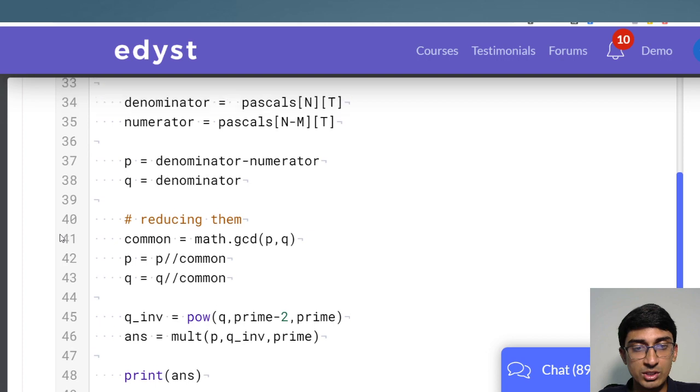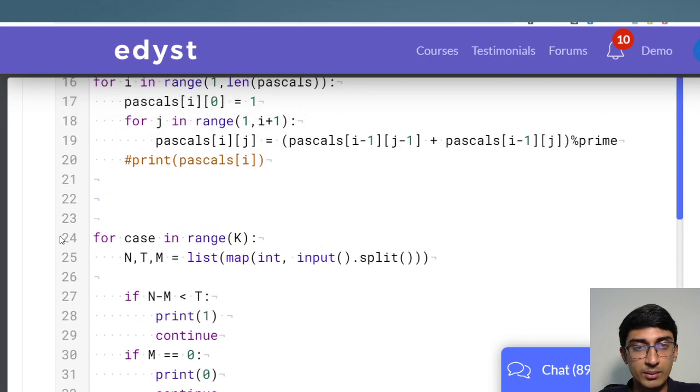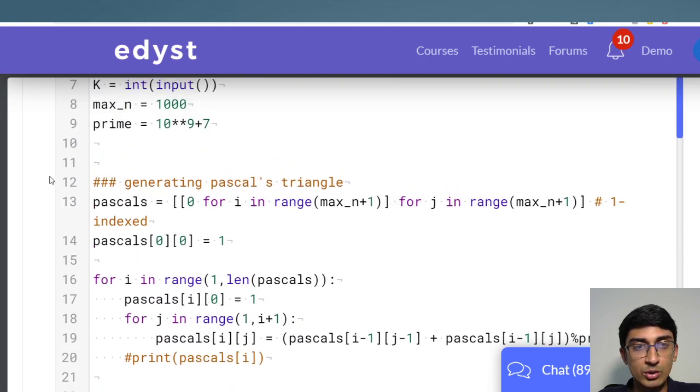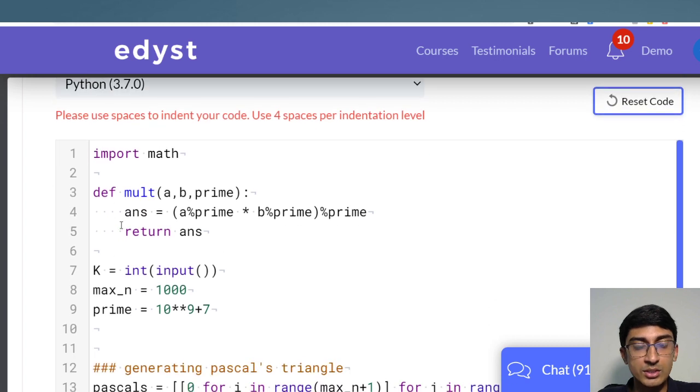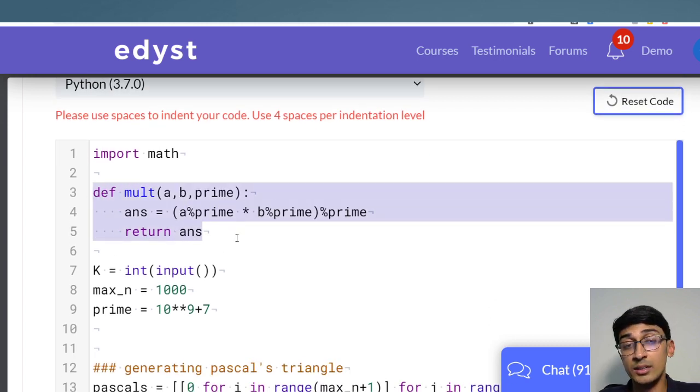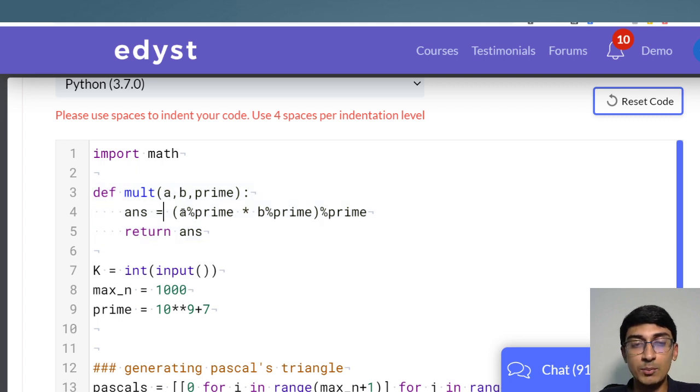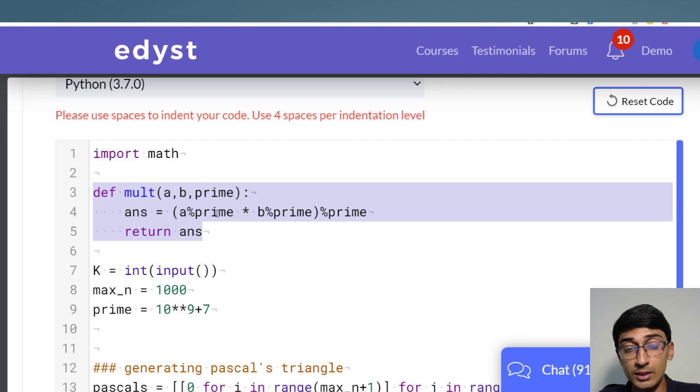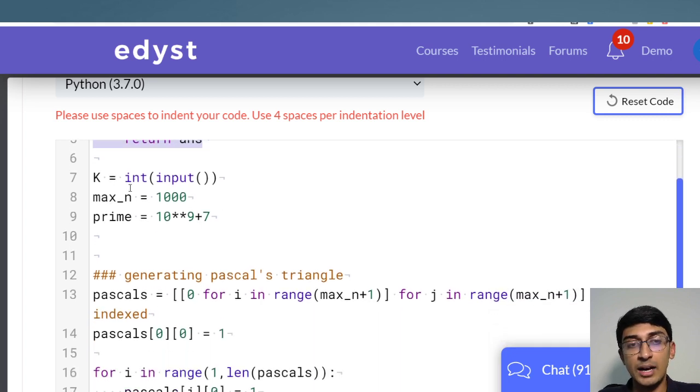Anyway, so this is the code. I'll just start from the main part, right? So this is a multiplication function in modulo. Whenever you're dealing with modulo, it's always good to write a multiplication function, and just by using modular arithmetic, I have defined this function here. I've taken the input here. I've assumed the maximum n to be 1000, which is given to us, and the prime number is 10 raised to 9 plus 7, which is also given to us.